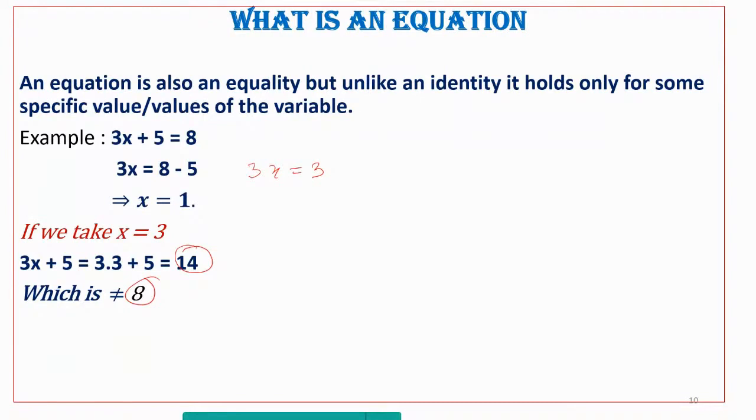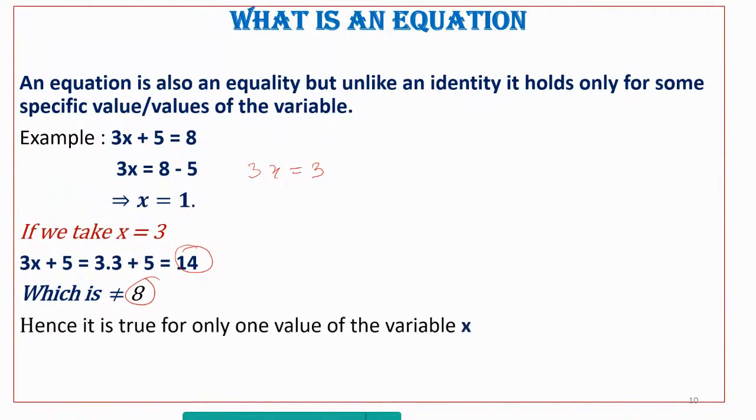So we call this equality an equation which is true for some specific value or values of the variable. Hence, it is true for only one value of the variable x. So we have understood what is the difference between an identity and an equation. This is a very important concept that you must know when you are doing an identity.